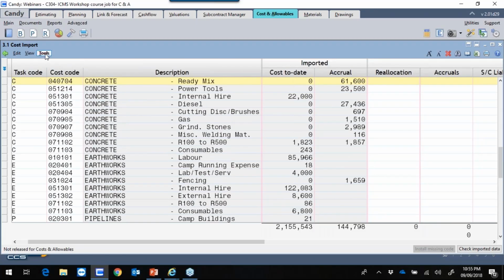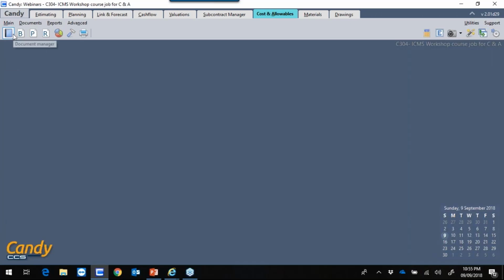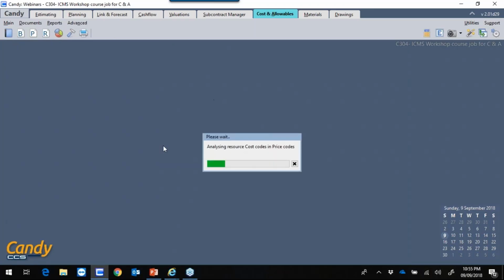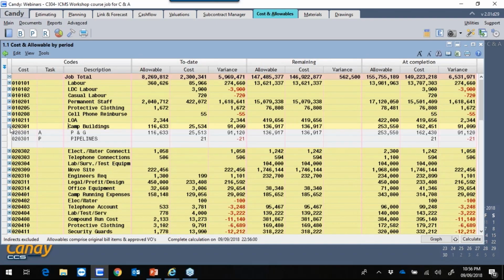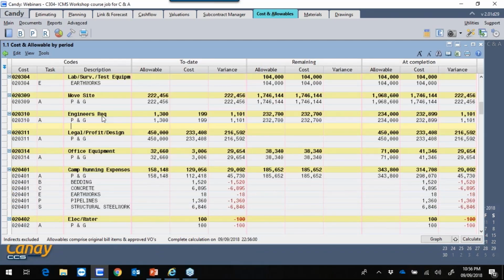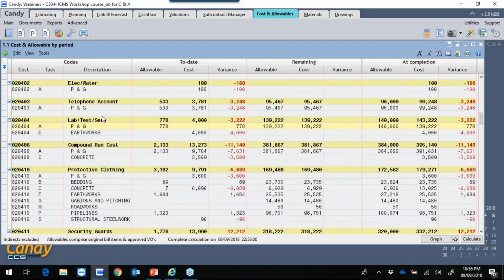To do that, I'll click on Tools, Release Cost and Allowables, click on OK. I'll close this document, click on the blue book again, go to Cost and Allowables by period. Now for this project, on a cost code level, I can see my to-date cost, remaining cost, and my cost at completion. I can also go into items and at an activity level, view my costs. And that is how you do cost reporting in Candy using your cost in BuildSmart.